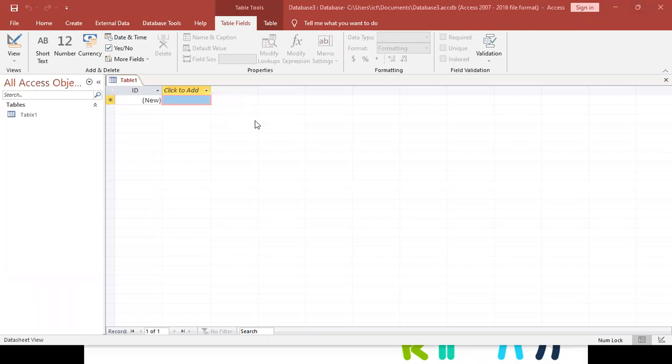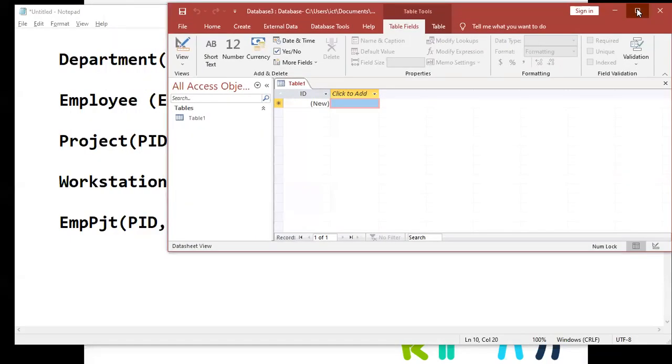When I open Access, this is the default interface. Again, you must be aware that in this one there are two views. One is called datasheet view. The other one is called design view. Datasheet view and design view, right?